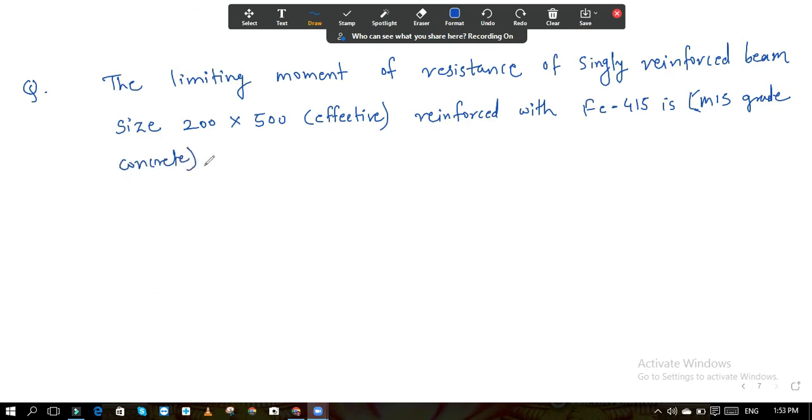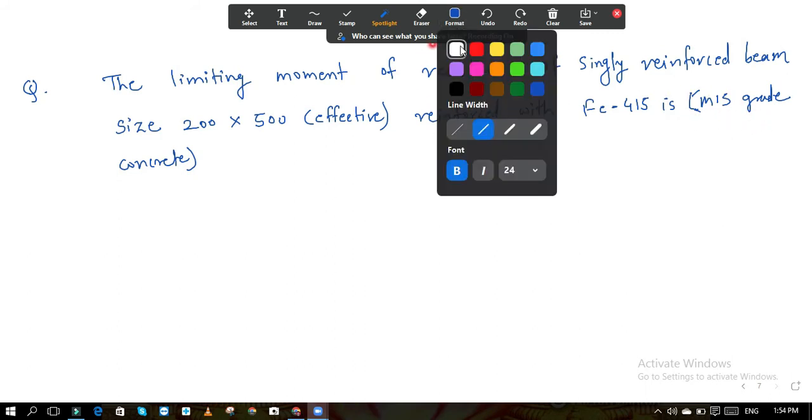So see the problem, the limiting moment of resistance of a singly reinforced beam. The size of the beam is given to you, the steel fy is given, fck is also known to you, and you need to find the answer.